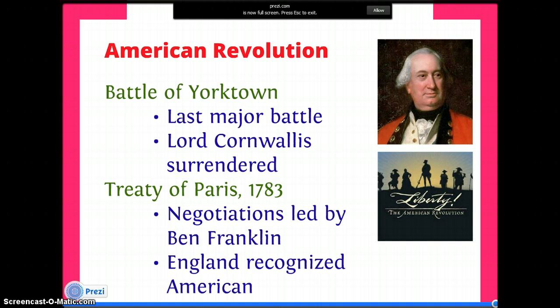own independent nation. In Part 2 of the U.S. History Review for the Georgia High School graduation test, we'll talk about the development of our Constitution as well as the political, economic, and territorial growth of America.